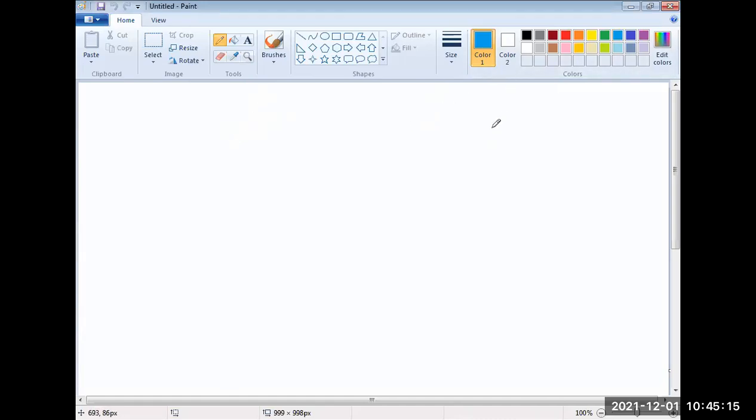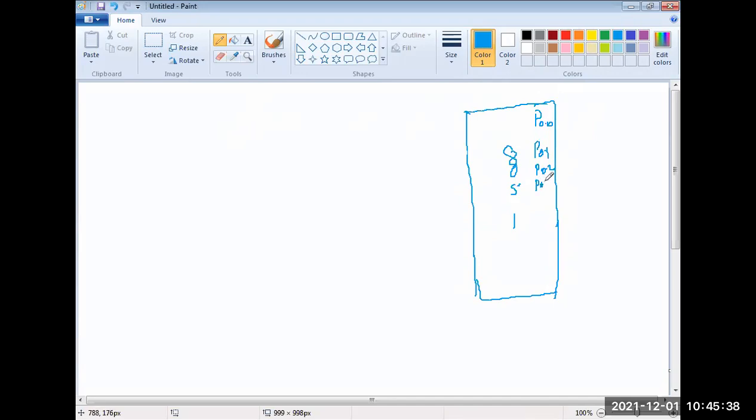What is the code? So I'll draw the diagram here for the sake of convenience. At port 0, you also draw it on the side. This is my 8051 and this is my port 0. I'll draw it completely: P0.0, P0.1, P0.2, P0.3, P0.4, P0.5, P0.6, and P0.7.